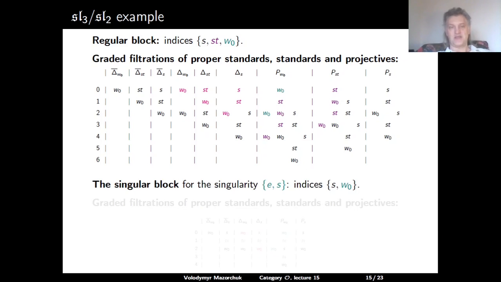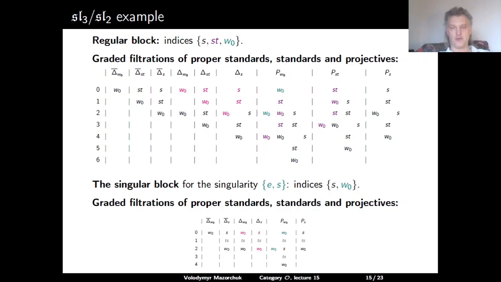And here's a picture for the singular block with singularity ES, and also with the S subcategory given by the same ES. So we have indices S and W. So graded filtrations of proper standard and projective modules are given here. So now we have two simple modules.